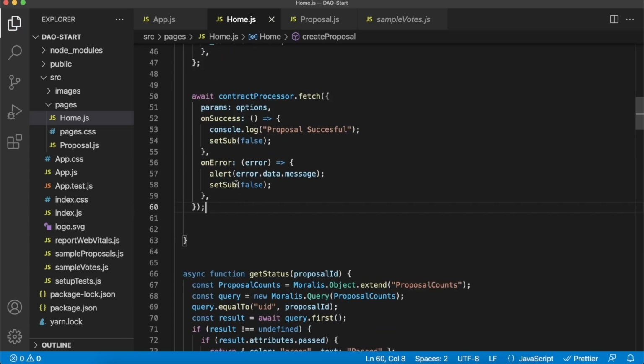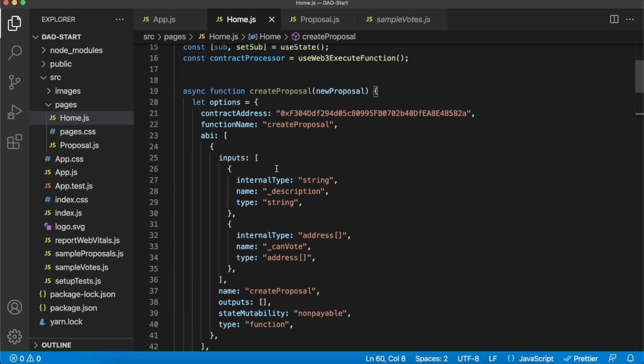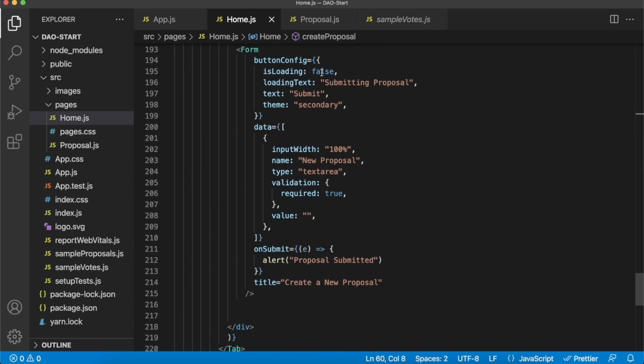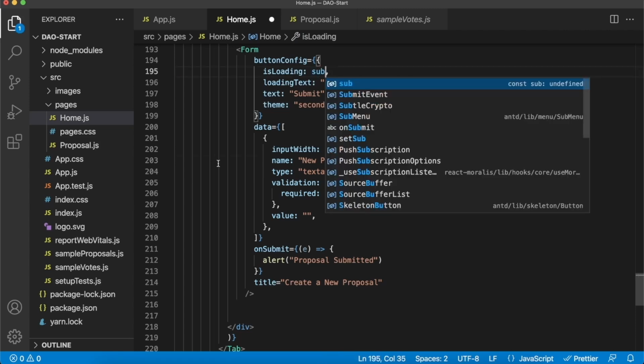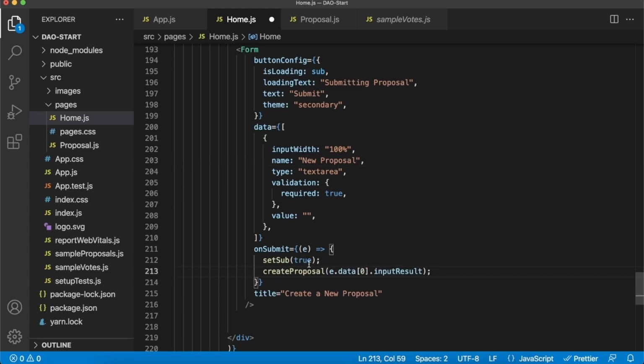Save this, and now in our form at the bottom of the page, we have to go ahead and trigger this create proposal function. Scroll down to your form over here, and first of course we can set the loading state to sub, and our onSubmit event for our form we can now change to first setting our submit state to true, so our contract process will start loading, and we run this create proposal function, which is a call